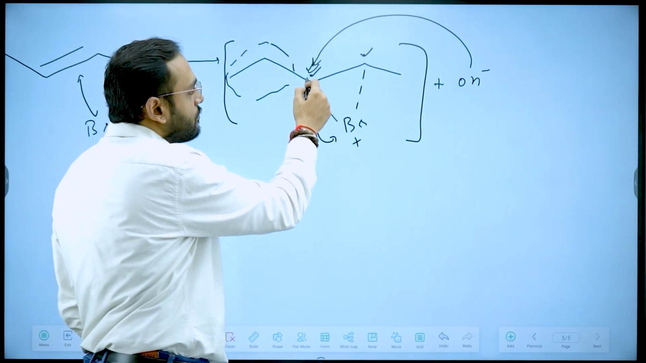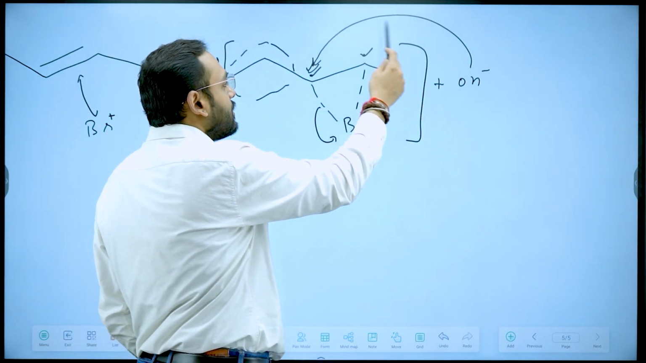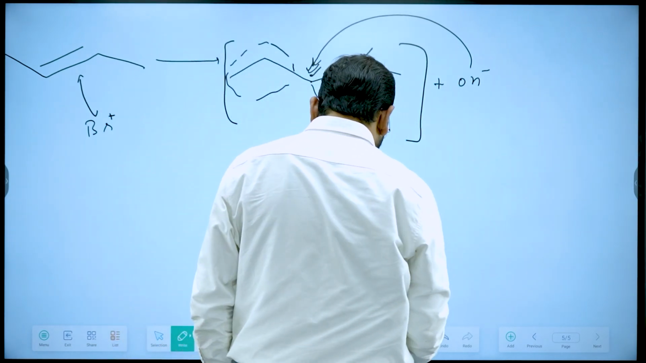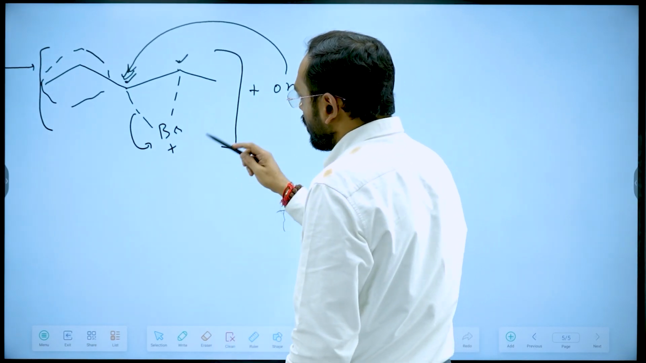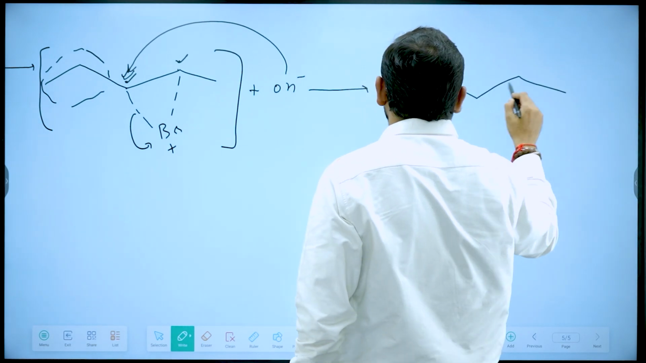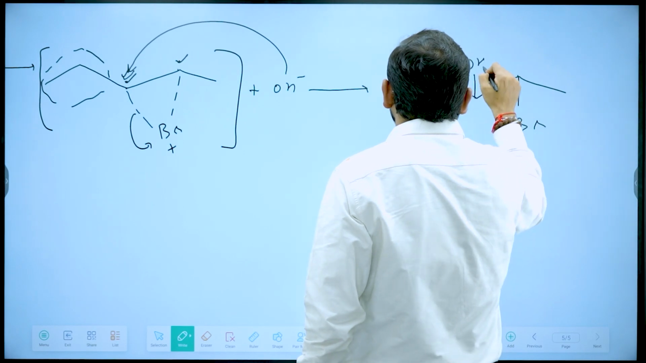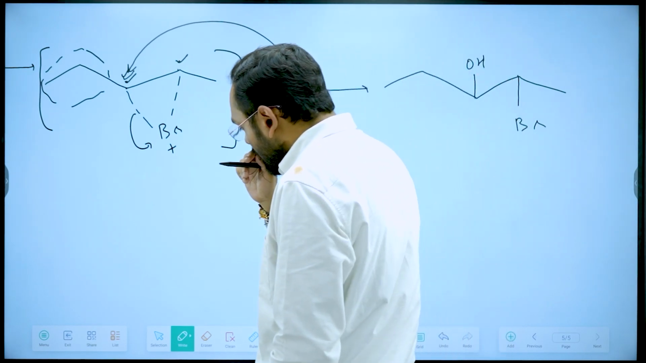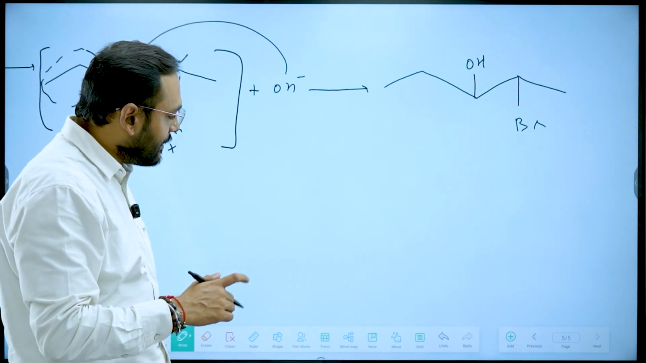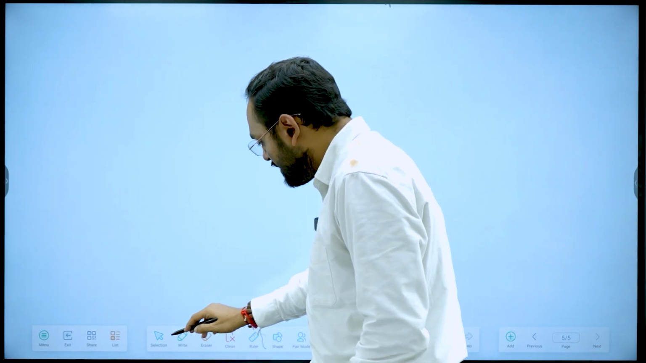So when this bond will break, positive charge will come over here and the OH minus will attack. Because of that, I am letting this OH minus attach itself on this carbon, not over here. I hope you understand my point. Why is OH minus attacking over there only? Why not on the other carbon? Now what will happen after this? The bromine will get attached over here and OH minus will get attached over here. Now please understand, over here the addition is also anti-addition.